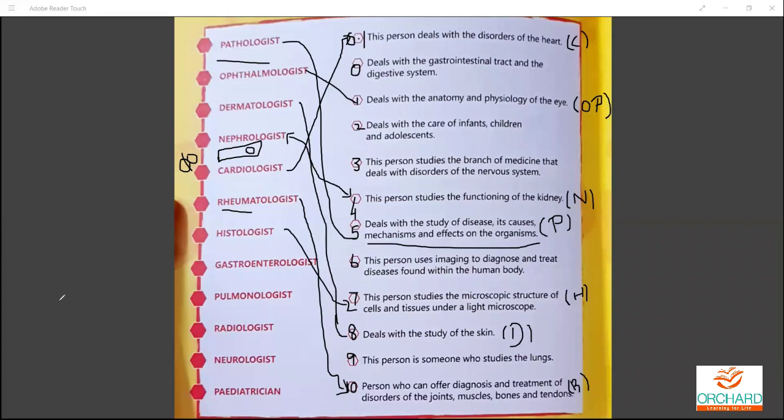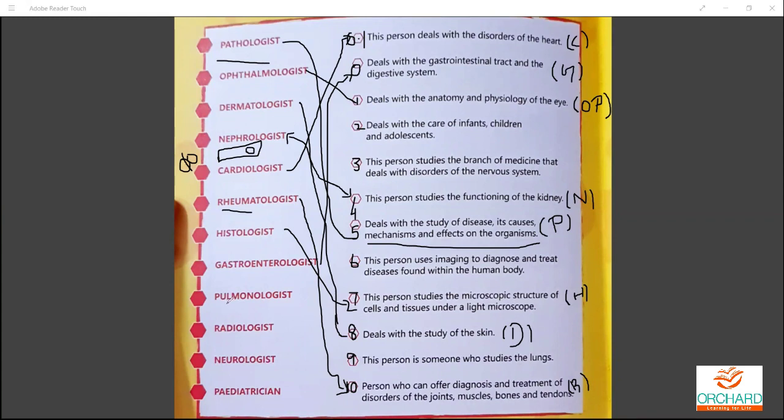Next comes the gastroenterologist. The word gastro itself... yes, the digestive system. Gastrology totally deals with the gastrointestinal tract within the digestive system. So that comes under the gastroenterologist. It goes here in the 0 area, so this will be the answer. Very good. And the next thing, yes, stomach and intestine is right.